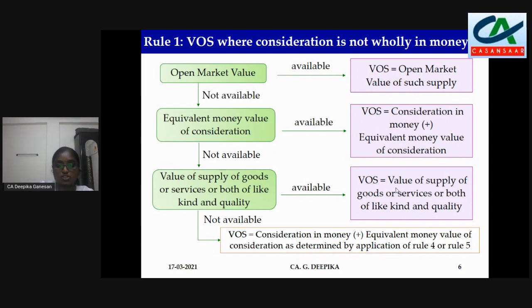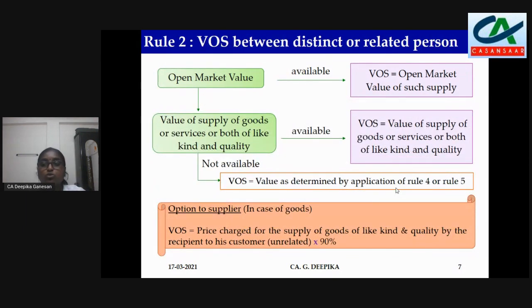The second condition is not satisfied. Let us move on to the next rule, rule 28. As per CGST rules for valuation, this is the second rule. So value of supply between distinct or related person.